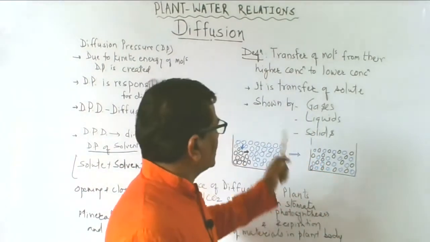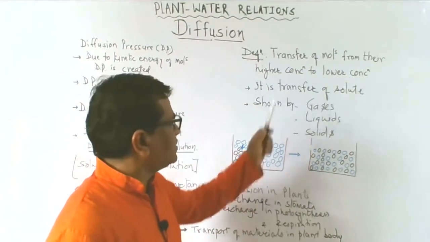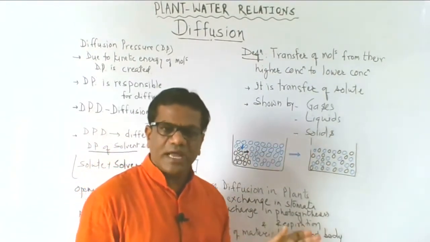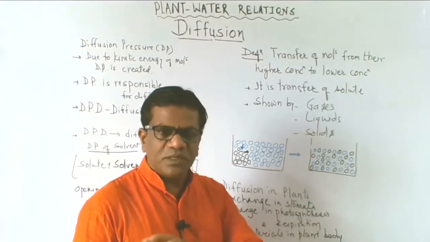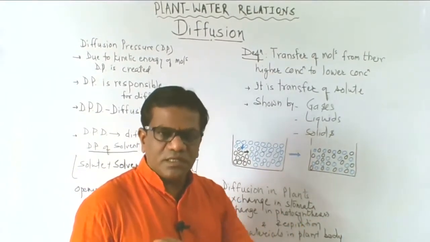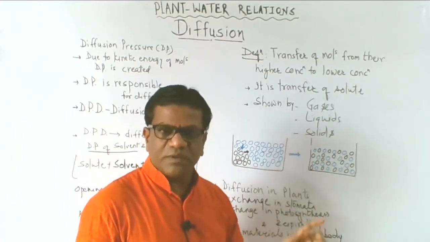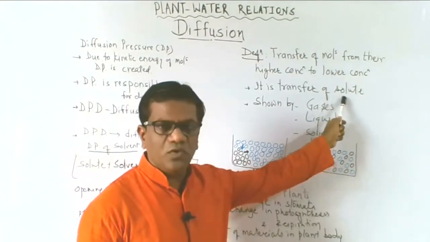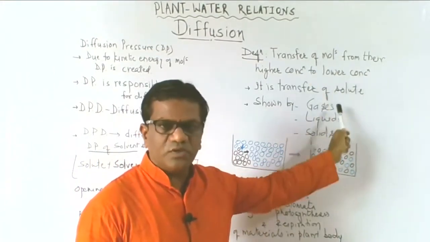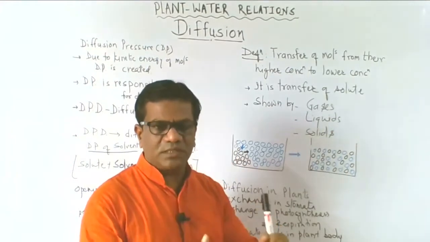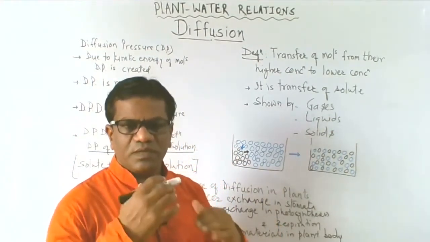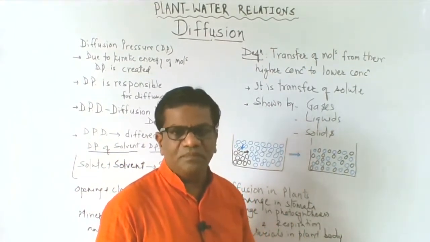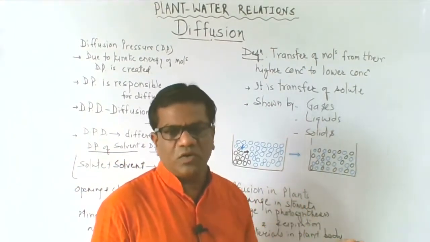So diffusion is the term related with the solute, because later when we discuss osmosis, we will come to know that in osmosis generally the solvent passes. It is the transfer of solvent in osmosis, but in diffusion it is the transfer of solute. So the molecules of this solute transfer from the region of their higher concentration to the region of their lower concentration.